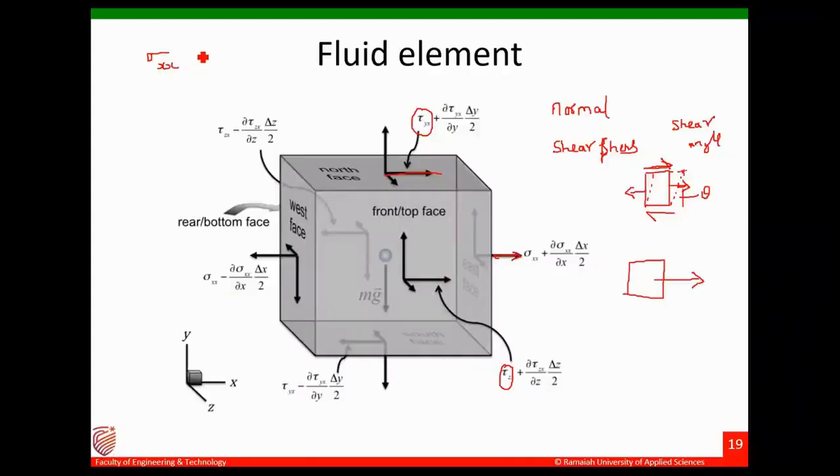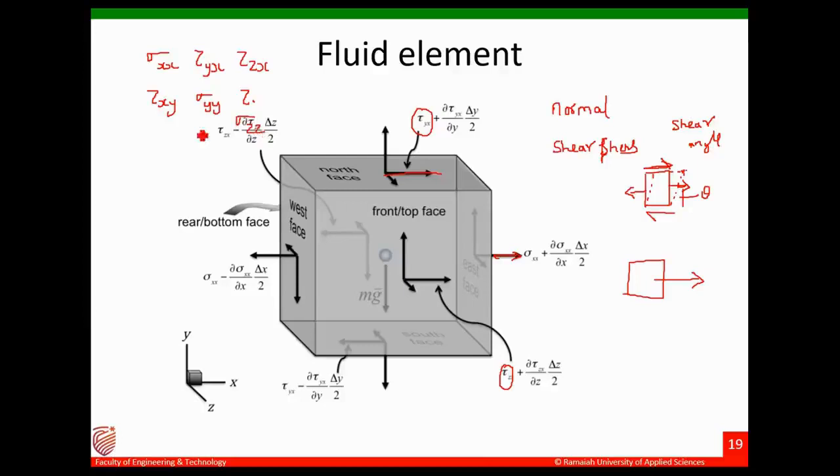So this is called a stress tensor. You have sigma xx, sigma yx, sigma zx, and then you have tau xy, sigma yy, tau, we'll write that.